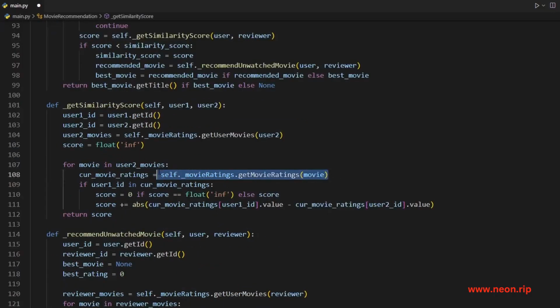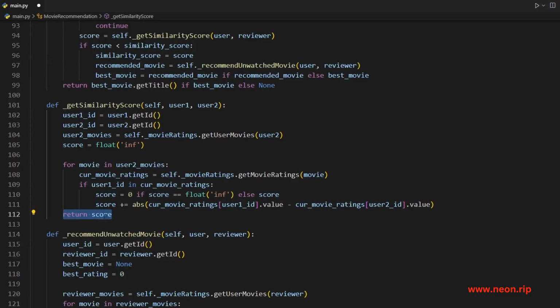Back down here, given that hash map, first, we have to make sure that user 1 has also seen this movie, because this is just the list of movies user 2 has seen. But if user 1 has also seen this movie, then this is the intersection. Both of the users have seen the movie. First, this is just sort of an edge case. If our score is still infinity, we set it back down to 0. But most importantly, we take the difference of the ratings that both of the users left it, the difference between the rating that user 1 left it and the rating that user 2 left it, and we take the absolute value of that because it could be positive or negative depending on which value goes first. But we take that and add it to our similarity score, and then we return the similarity score.